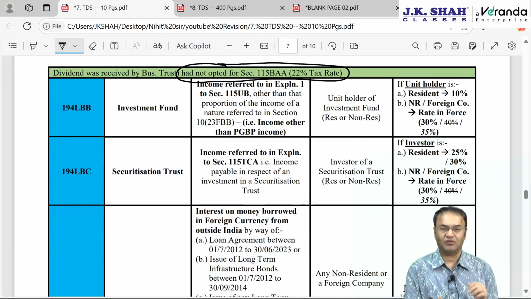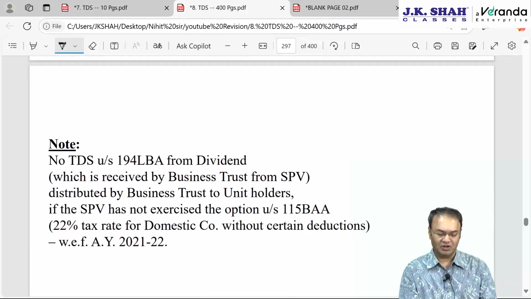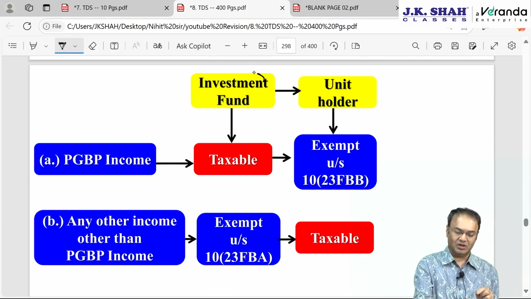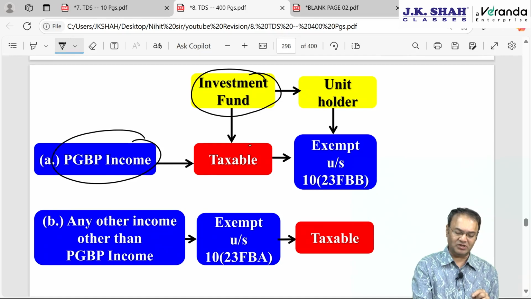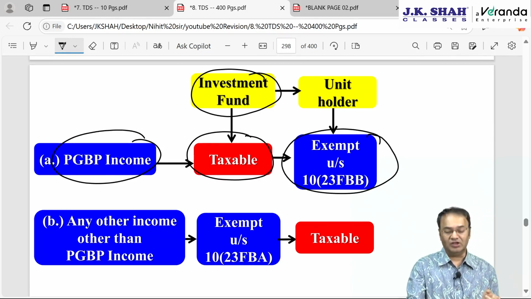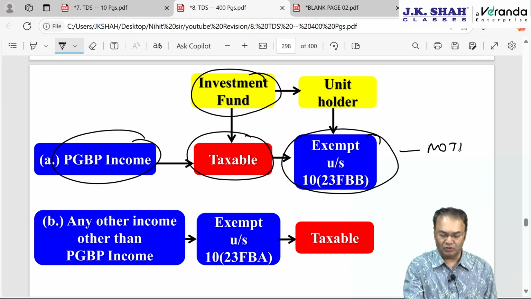Next is 194LBB, investment fund. If you recollect, for investment fund only one income is taxable. Investment fund will be taxed for PGBP income and that income will be exempt for unit holder. If income is exempt for unit holder, then no TDS.